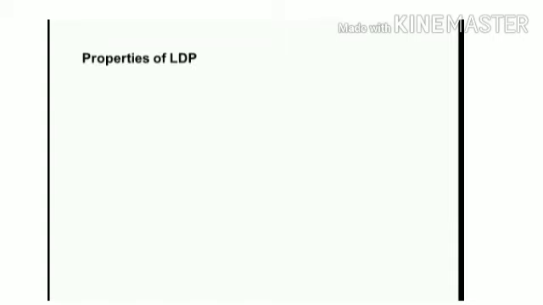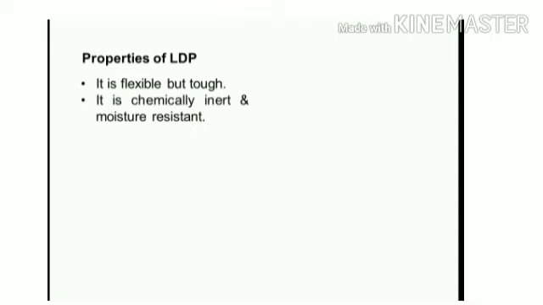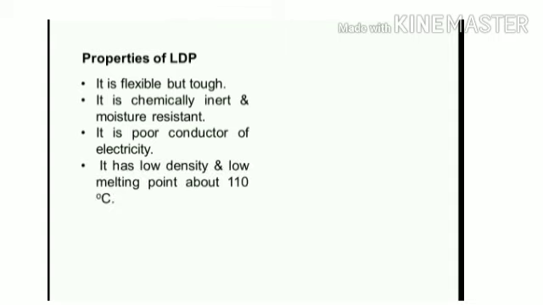Properties of LDP. It is flexible but tough. It is chemically inert and moisture resistant. It is a poor conductor of electricity. It has low density and low melting point, about 110 degrees Celsius.